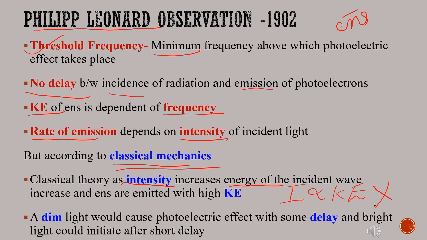Also, if light of higher intensity is used, the electrons would be emitted with higher kinetic energy. But the observation shows that kinetic energy is independent of intensity of radiation. So, classical theory could not explain the experimental observations made by Leonhard Philipp about the photoelectric effect. So, classical theory failed at this point.